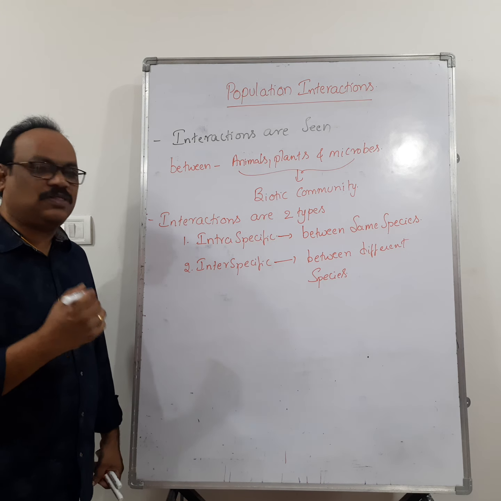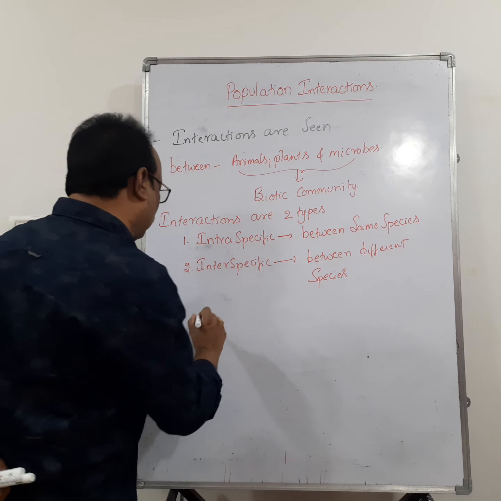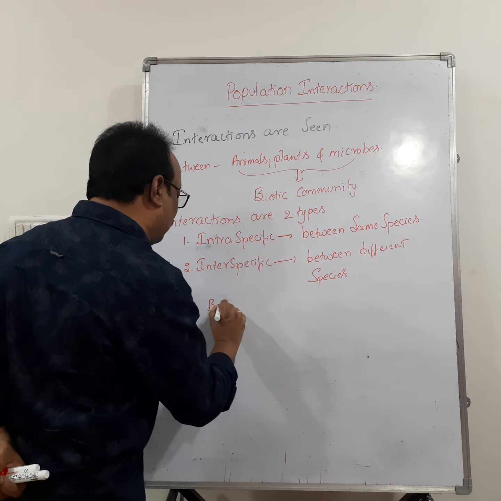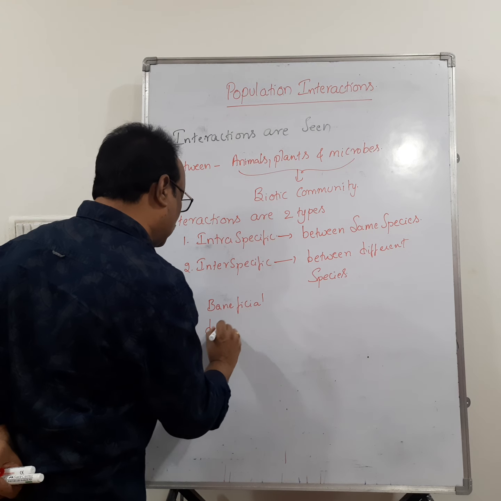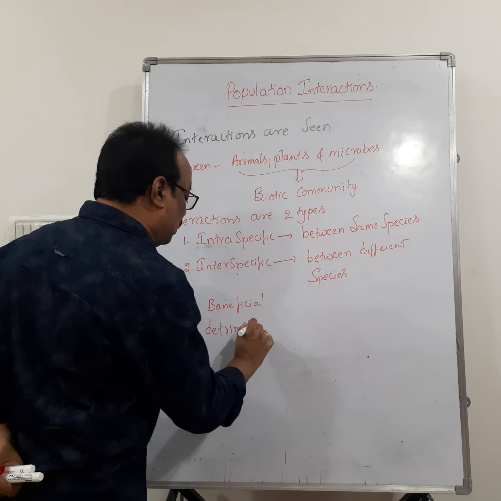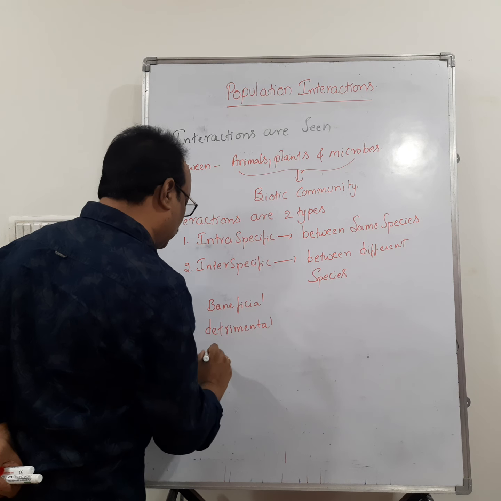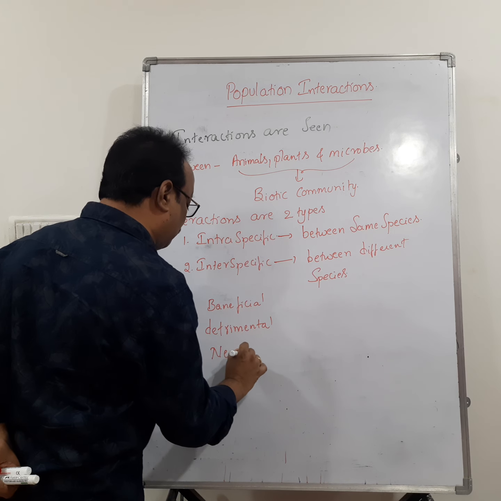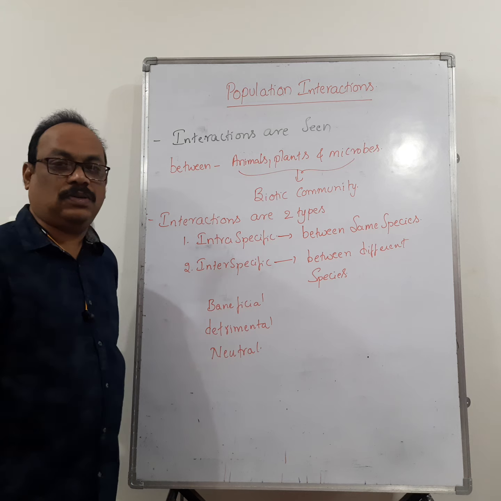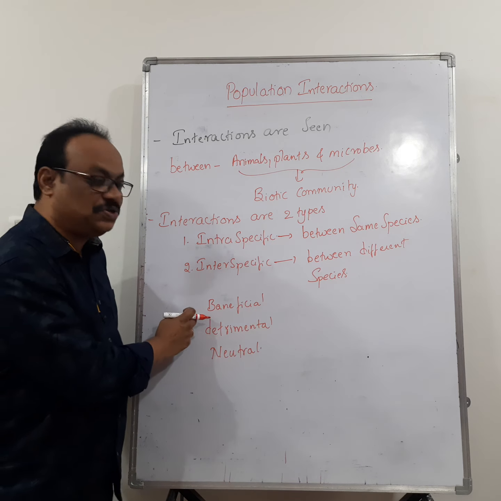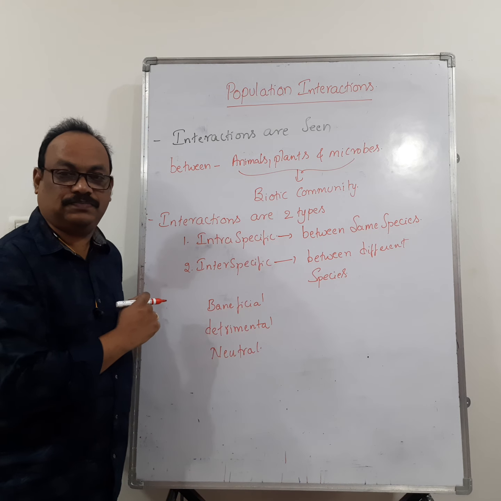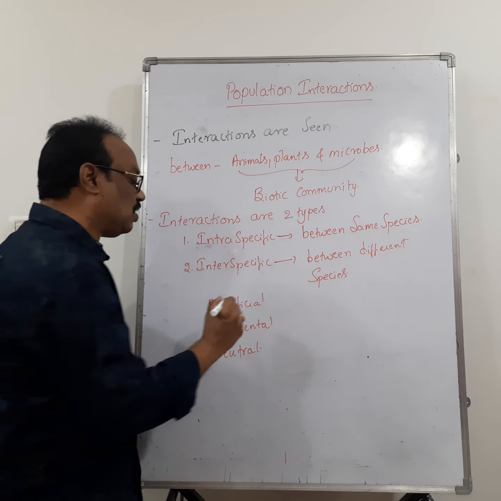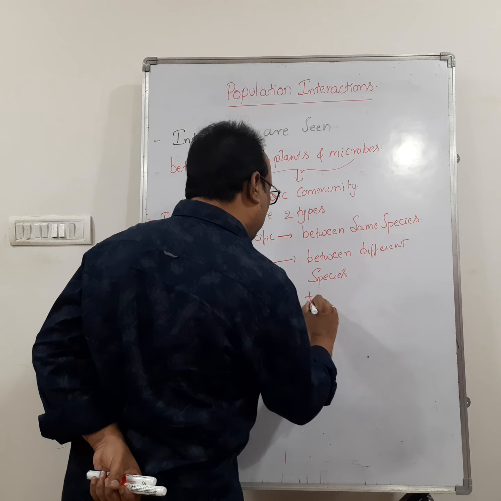In the interspecific interactions, the interactions may be beneficial, detrimental, or neutral. Detrimental means harmful. For beneficial interactions, we give a plus sign.